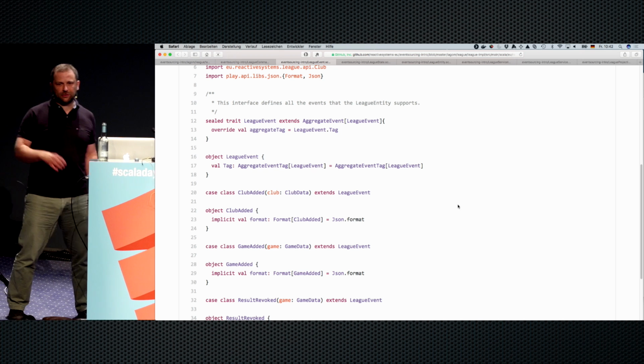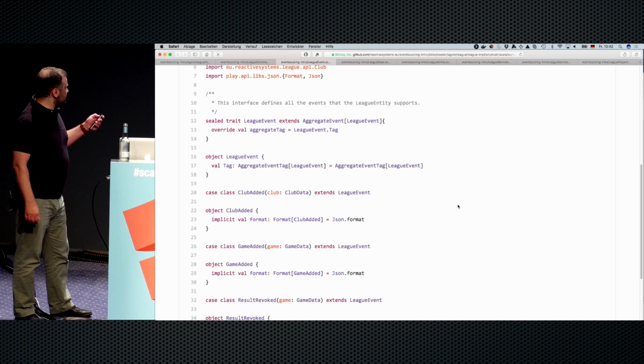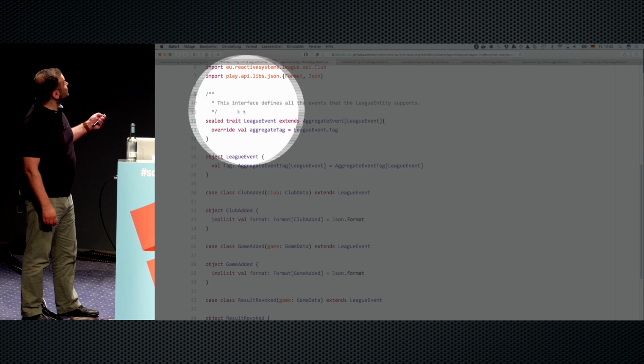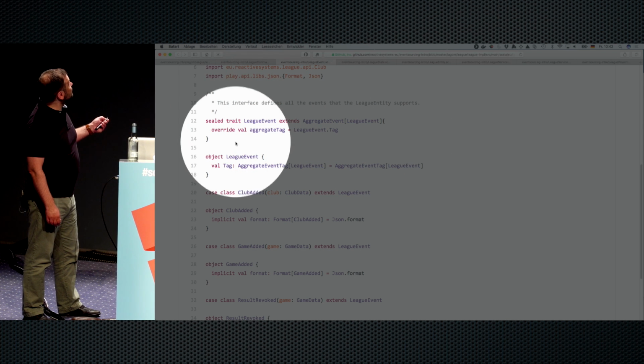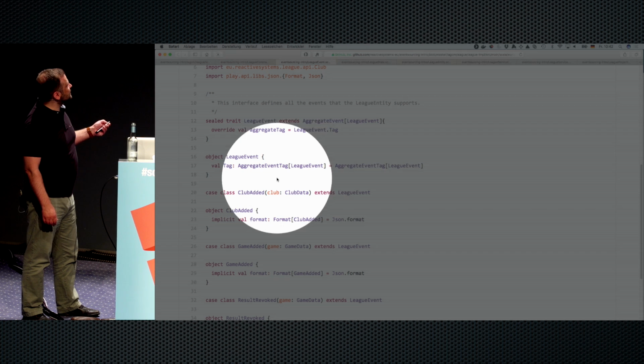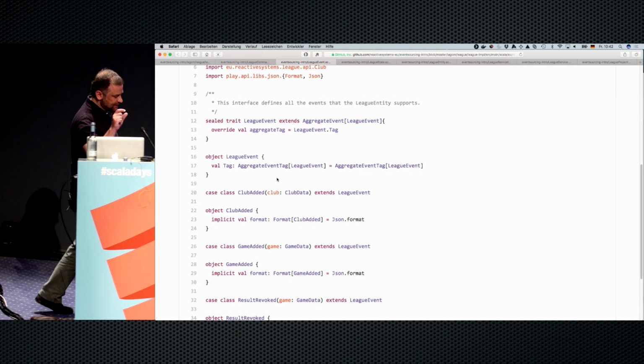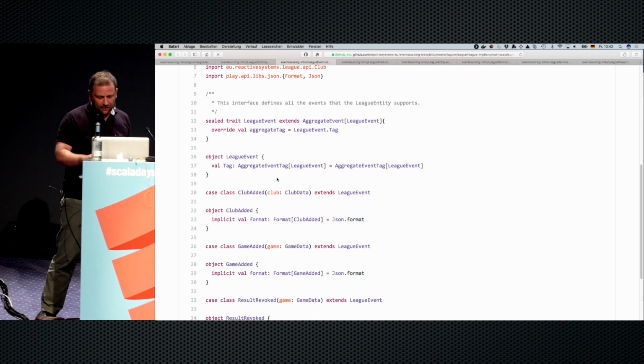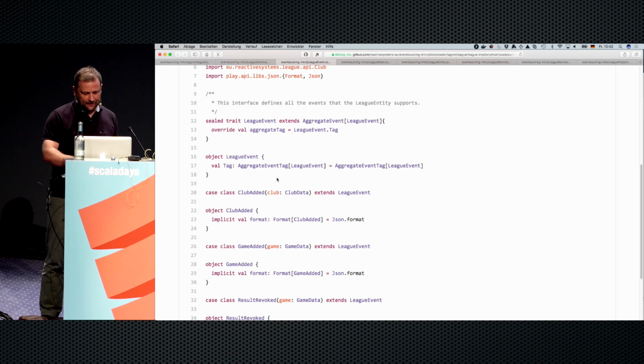Again, very straightforward, just case classes, right? Each event, again, you have to have a sort of a common super type. And the one thing that we're also going to come back to later is the tag. We're going to tag these events. We'll come back to this later. Just keep this in mind. All these events share a common tag.